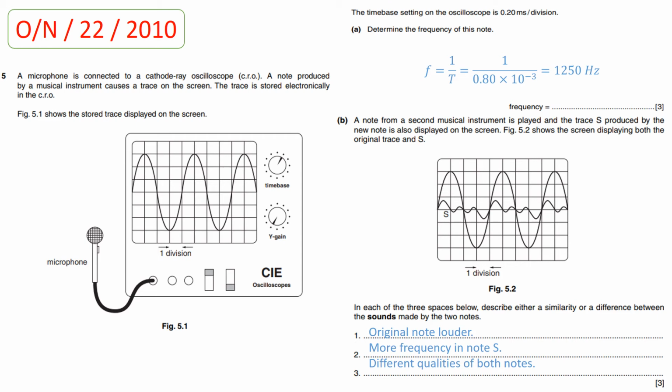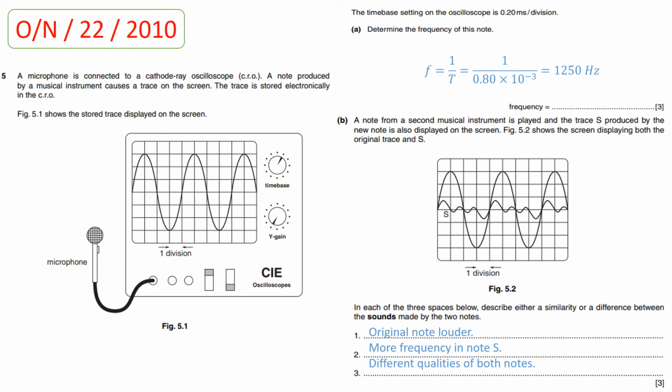Now part B. A note from a second musical instrument is played, and the trace S produced by the new note is also displayed on the screen. Figure 5.2 shows the screen displaying both the original trace and S. Now student, in the space below, describe either a similarity or a difference between the sounds made by the two notes. It is clearly visible in figure 5.2 that there is a greater difference in the amplitude between the first note and the trace S.